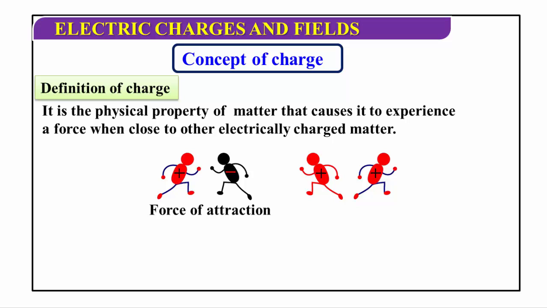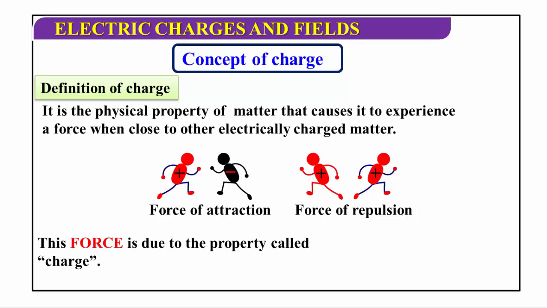In this case, these are two positive charges. Two positive charges always repel each other. This is called a force of repulsion. This force is due to the property of charge, which is the basic property.